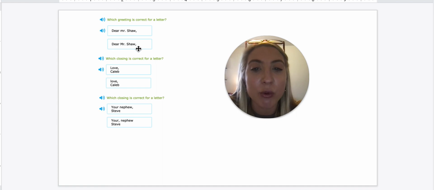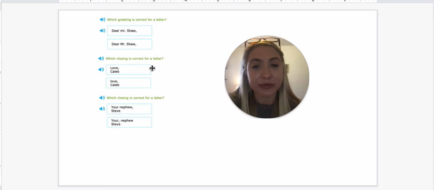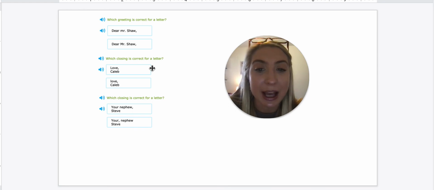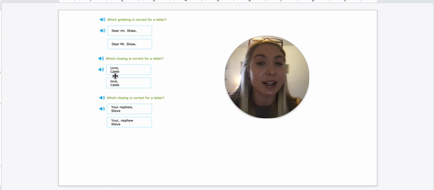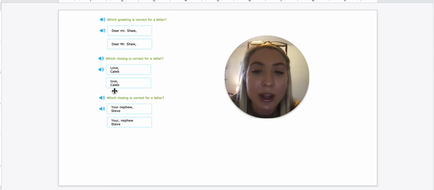So this one would be correct because Mr. should be capitalized as well. Mr. Shaw is the proper noun, the name of a person. So this would be our correct greeting. Now it's saying which is the correct closing. Remember, in the closing, the first word is always capitalized. Right here I have Love, Caleb, and the L in Love is capitalized. And then we have our comma before the name. So it's love, pause, Caleb. Here, our closing isn't capitalized, so that would not be correct. It would be this one because the first word has to be capitalized.